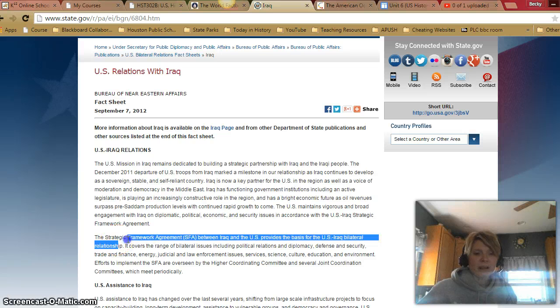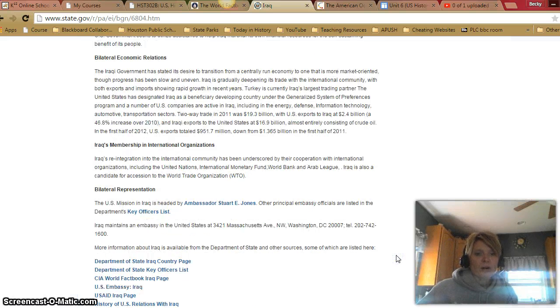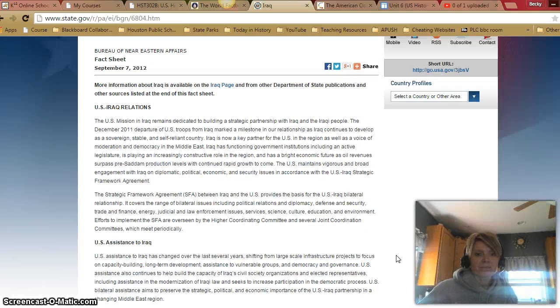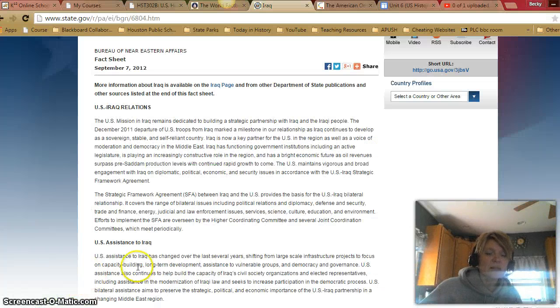Then it goes on to explain what the Strategic Framework Agreement is, and more about the U.S. assistance to Iraq. So if we go to our sheet, okay, we haven't gotten to the since 2014 section.